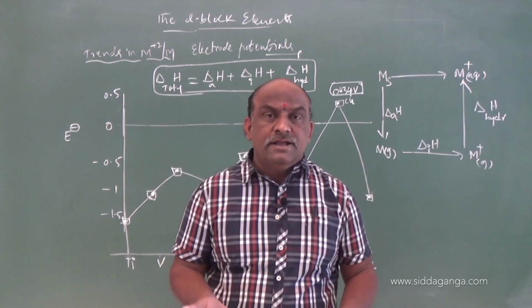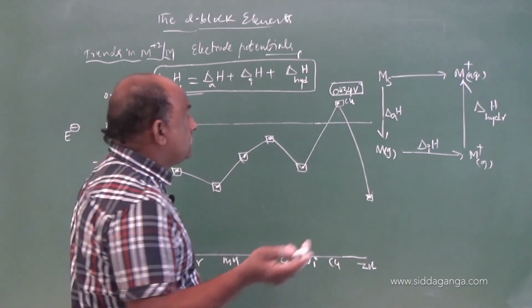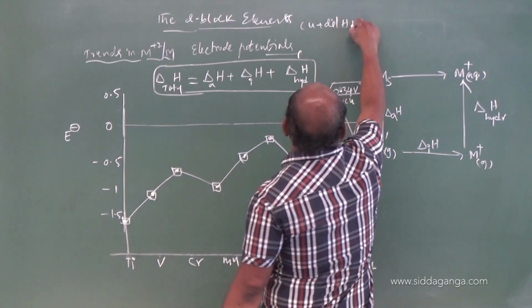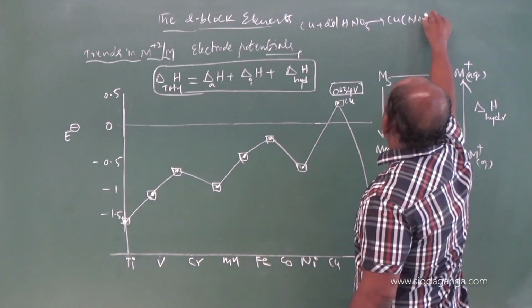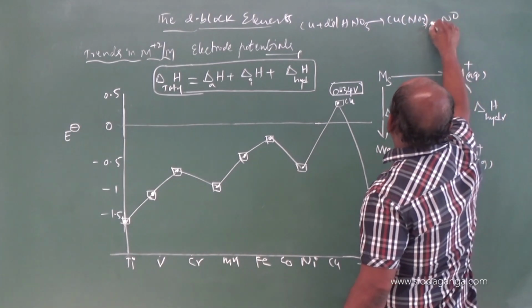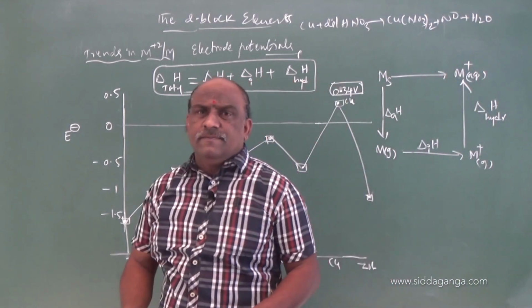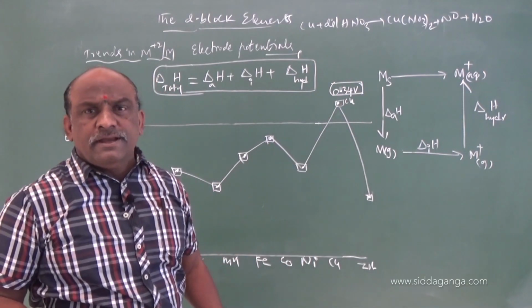Instead of hydrogen, they can liberate some other gases. One equation you already know: copper plus dilute HNO3 gives copper nitrate plus NO. What is NO? NO is called nitric oxide.